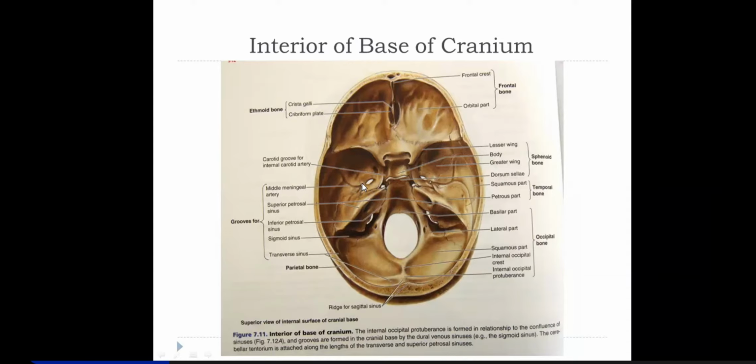And an artery that enters the cranium through this foramen is the middle meningeal artery. It is a very important artery: if you talk about the blood supply of the meninges, the maximum portion of the dural blood supply is covered by the middle meningeal artery, which enters through foramen spinosum. You can see the impression not only on the cranial wall but also on the base of the skull, inside, of the middle meningeal artery entering through foramen spinosum.